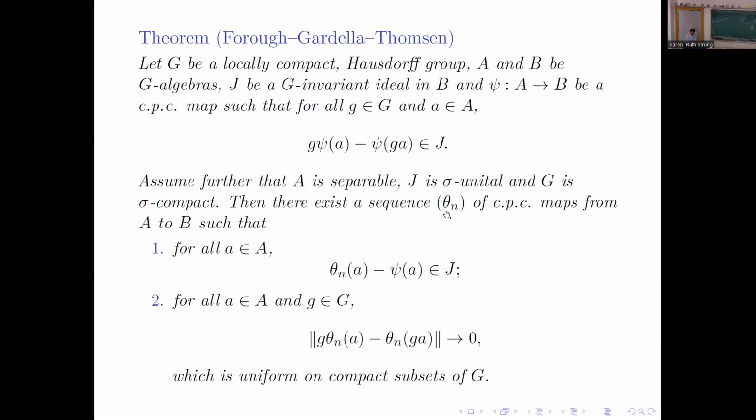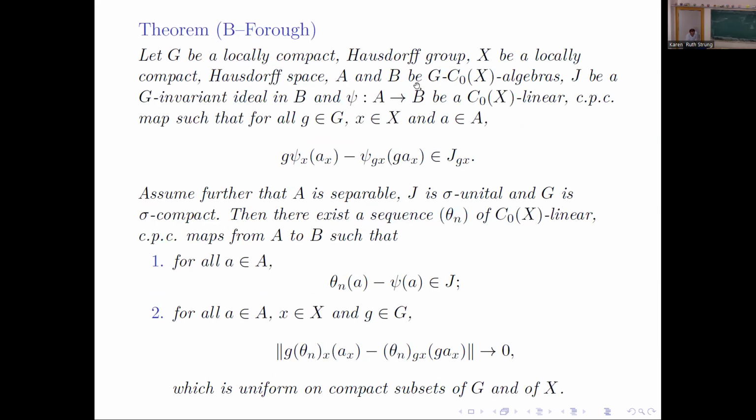And we averaged it out, obtained theta n, a sequence of maps, so that this first condition says that it is indeed a lift of phi. Phi is psi mod J. And for all g, this is the equivariance condition. And yeah, so this was Forough, Gardella and Thomsen. And this is again us. So this is a special case of our theorem where the algebras are G-C0(X) algebras. J is a G-invariant ideal. Again, psi is a C0(X) linear map from A to B.